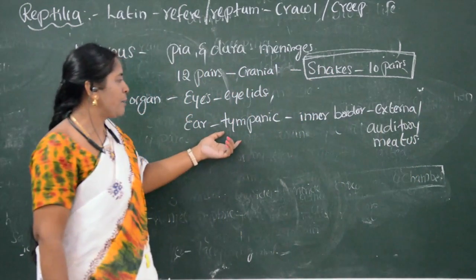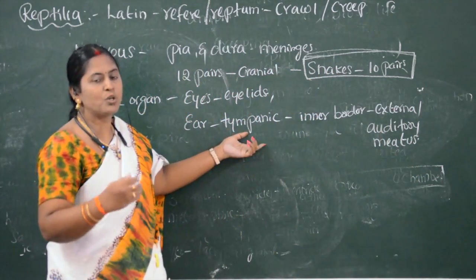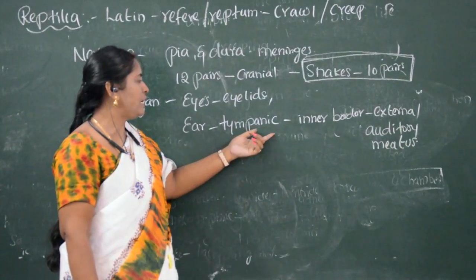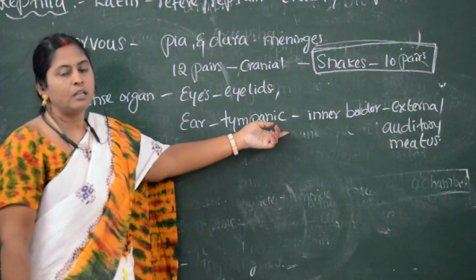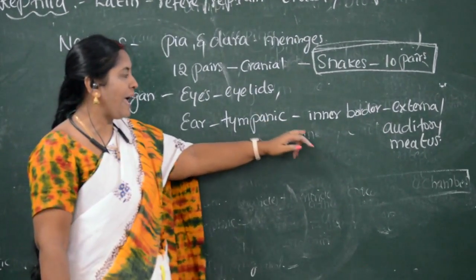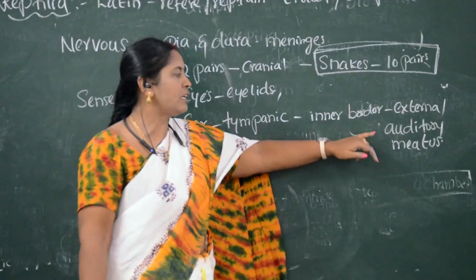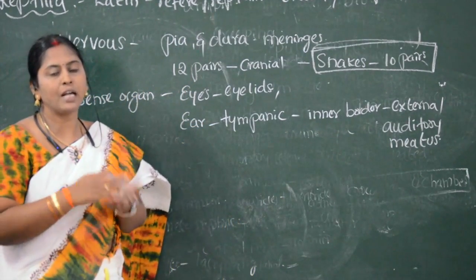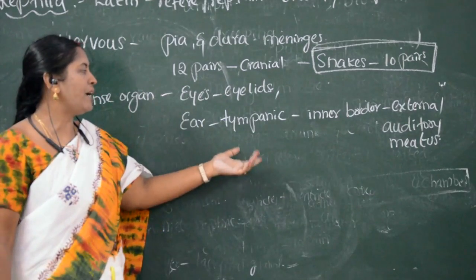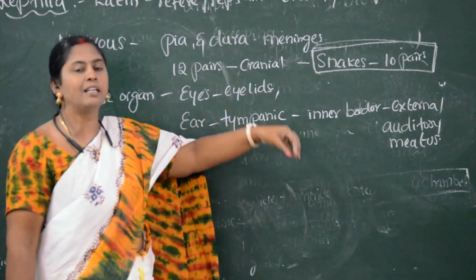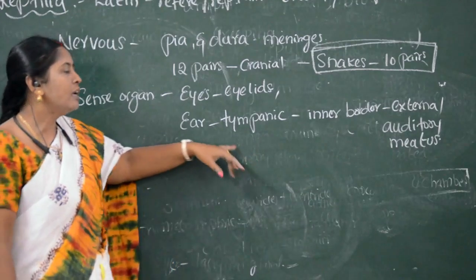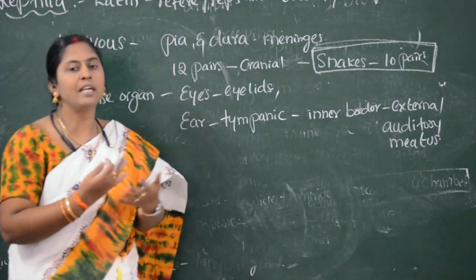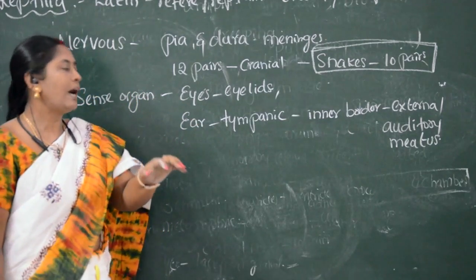So the tympanic membrane is not present towards the exterior part of the organism. It is present as an inner border to the external auditory meatus. So the development has increased. In mammals, all the parts of the tympanic membrane are present in the ear, inner to the body part. The complexity of this system increases from one class to another.